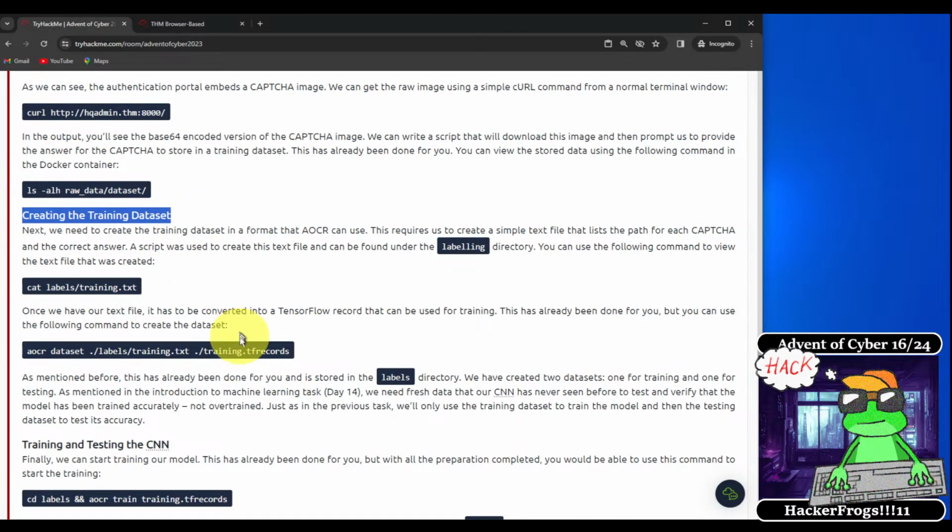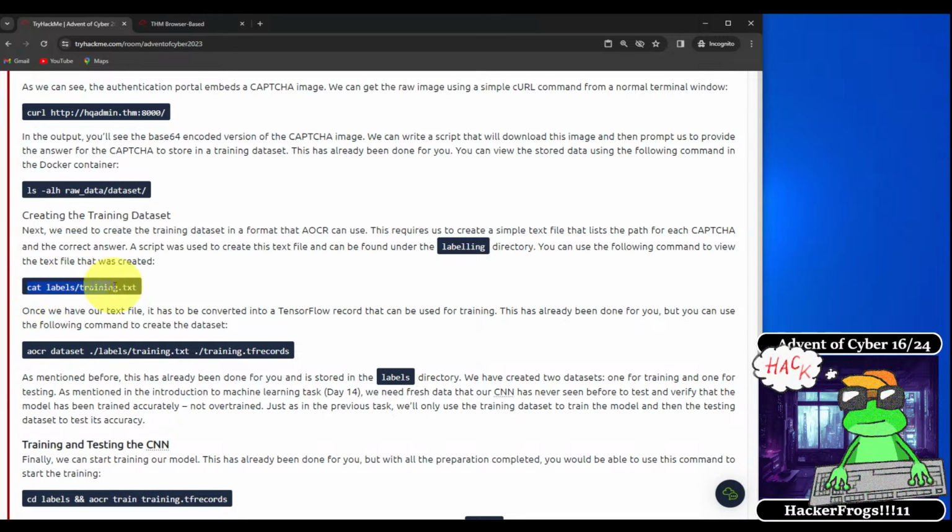Okay, so creating the training data set. Next, we will need to create the training data set in a format the AOCR can use. This requires us to create a simple text file that lists the path for each CAPTCHA and the correct answer. A script was used to create this text file and can be found under the labeling directory. You can use this command to view our text file that was created.